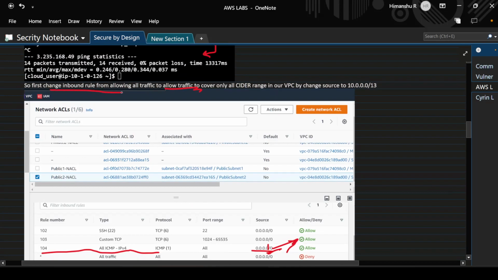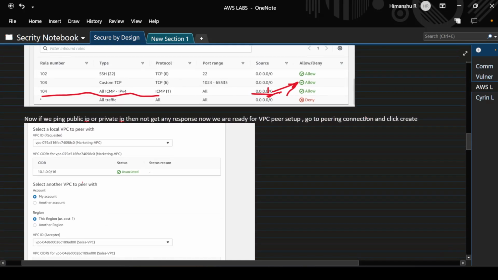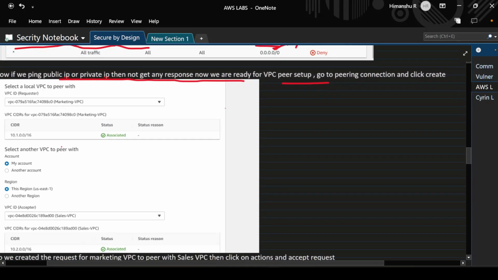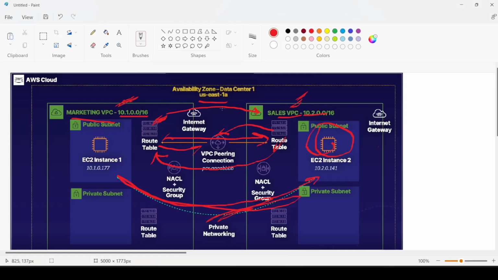First we change the inbound rule from allowing all traffic to allowing traffic only from the CIDR range of our VPC by changing the source to this. Now, if we ping the public IP or private IP, we cannot get any response. So we are ready for the peering setup. That is our first step.